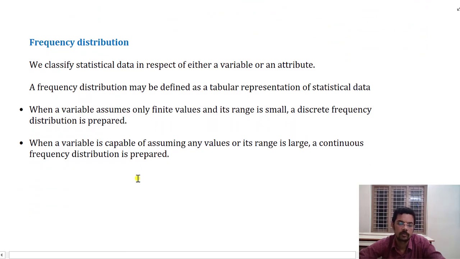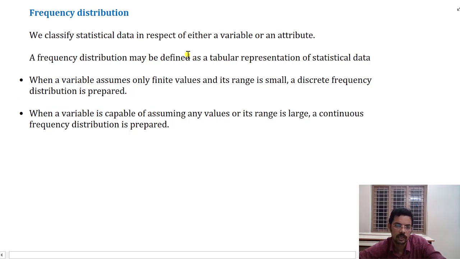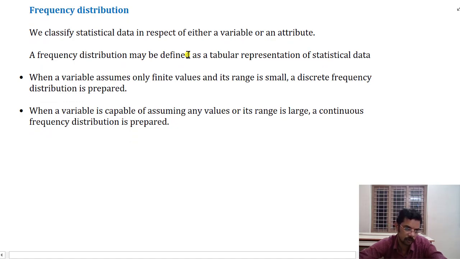Now, what is frequency distribution? We all know that we used to find mean, median and mode in 10th standard. There we used to prepare a table using tally marks and so on. That is how we classify data, that is, tabulate data using frequencies. How many times a particular value is repeating is called the frequency of that value. Frequency distribution is nothing else but a tabular representation of statistical data.